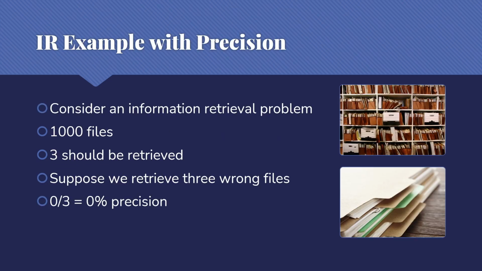So let's see how this is related to what we've done. The second version of our information retrieval problem, where we picked 3 wrong files. In this case, our precision is 0. We picked 3 things, they were all wrong. We have 0 true positives and 3 false positives. Recall is also terrible. We were supposed to pick 3 things. We didn't pick any of them. Precision and recall are very accurately indicating we got the problem completely wrong, as opposed to our accuracy measure of 99.4.